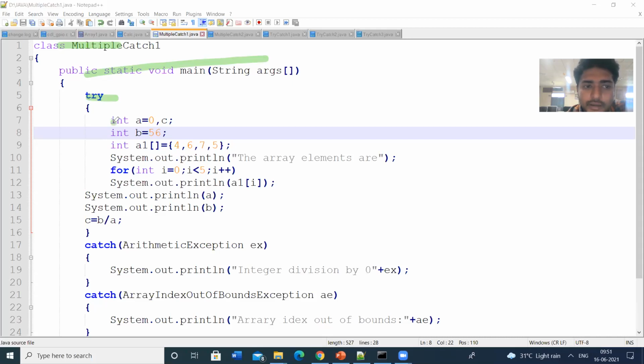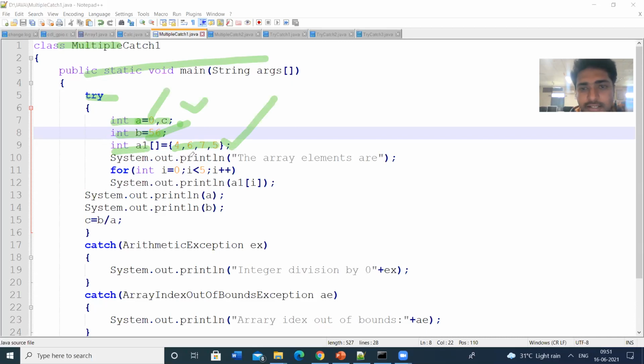So in this try block, I am initializing some variables: int a is equal to 0, b is equal to 56, and I have declared the variable c. And I am initializing an array a1, which holds the elements 4, 6, 7, 5. So here the array name is a1.